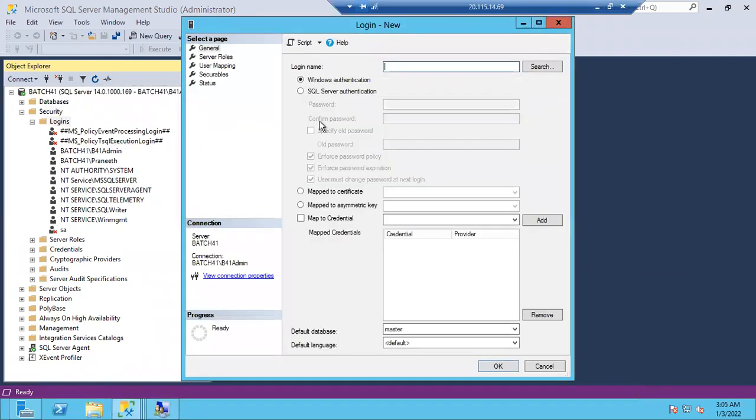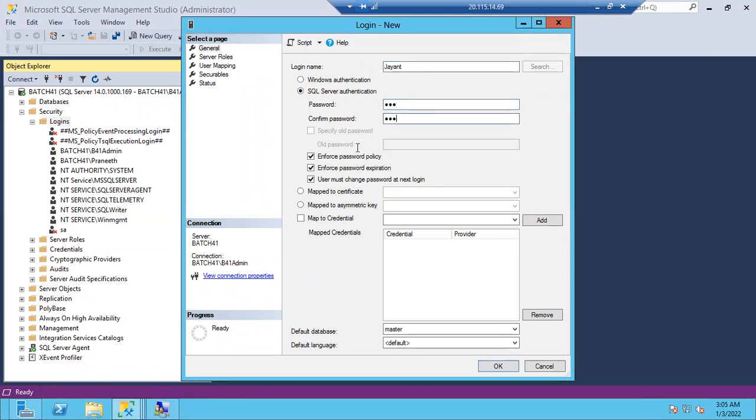New login. Here I have to choose SQL Server authentication. For SQL authentication, there is no prerequisite. You can happily create a new login immediately. Let's go with Jayant this time. With SQL authentication, now see here it is asking for username and password. I'm giving a normal password, just 123, 123.